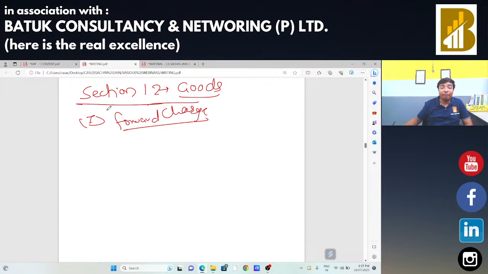In case of forward charge, for supply of goods, forward charge means the supplier is going to make the payment of taxes. In that case, the time of supply will be your date of invoice. That means whatever your invoice date is, at that time your liability to pay tax arises. That is your time of supply.